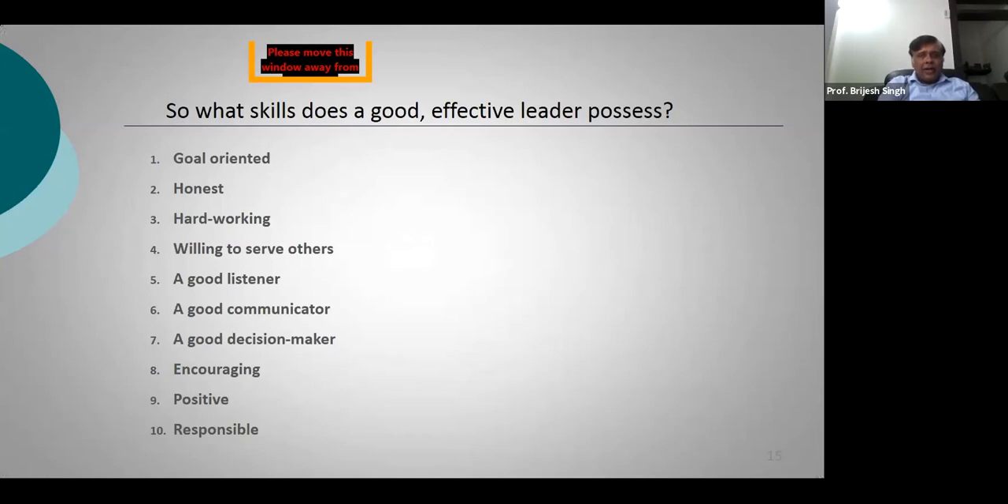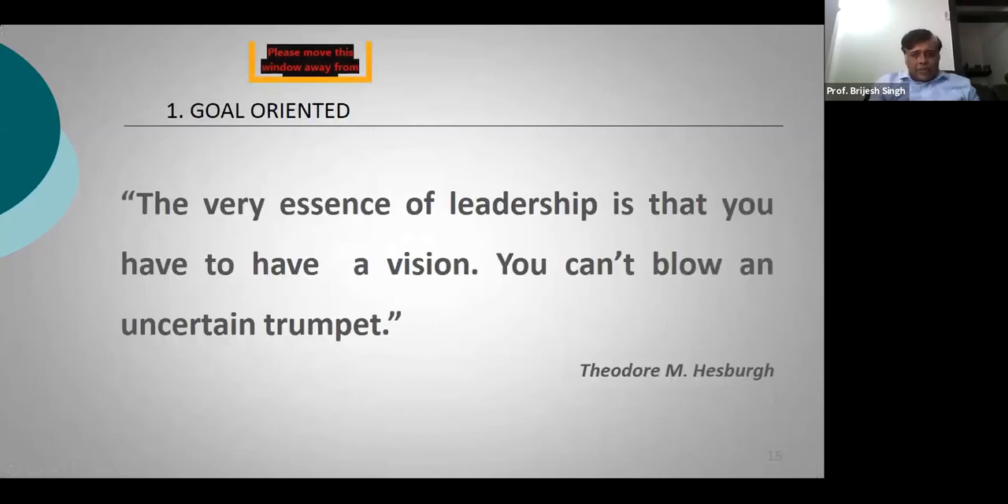Okay, so let's start digging into each one of them. My goal here is to make you aware of all these qualities, and also to give you some guidelines on how you can enhance these qualities in yourself. So let's start with it. First is the goal and intent. A wonderful quote here: the very essence of leadership is that you have to have a vision.